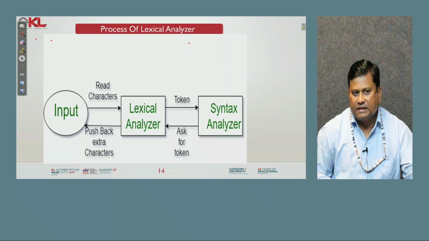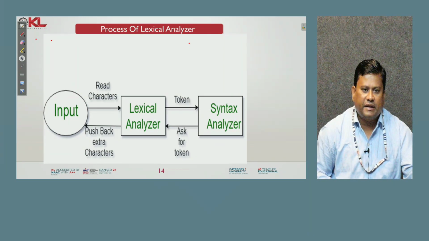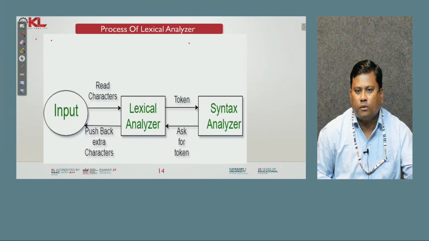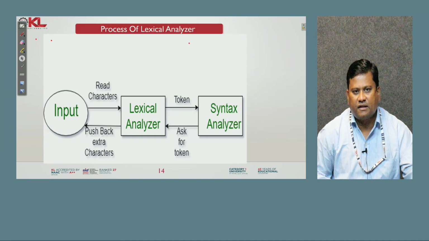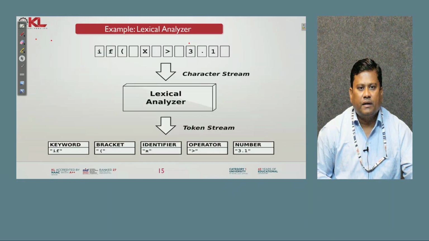Process of the lexical analyzer. The input characters will be read by the lexical analyzer, divided into different tokens and sent to the syntax analyzer. After that, the syntax analyzer asks for tokens and pushes back extra characters. That is the process of a lexical analyzer. In this example, the character stream is passed to the lexical analyzer and divided into a token stream: keywords, brackets, identifiers, operators, and numbers. Each is divided into different tokens.